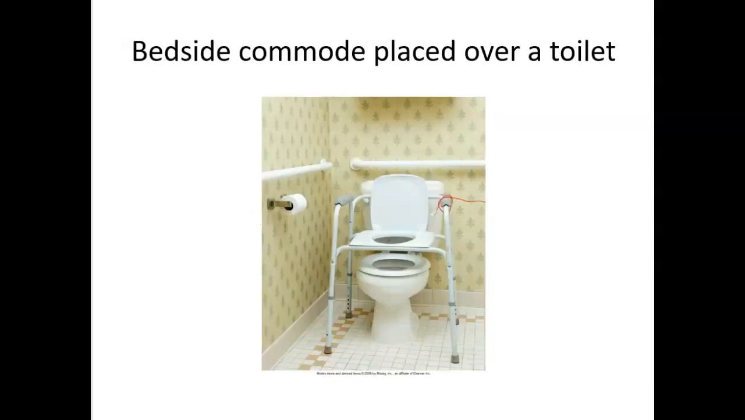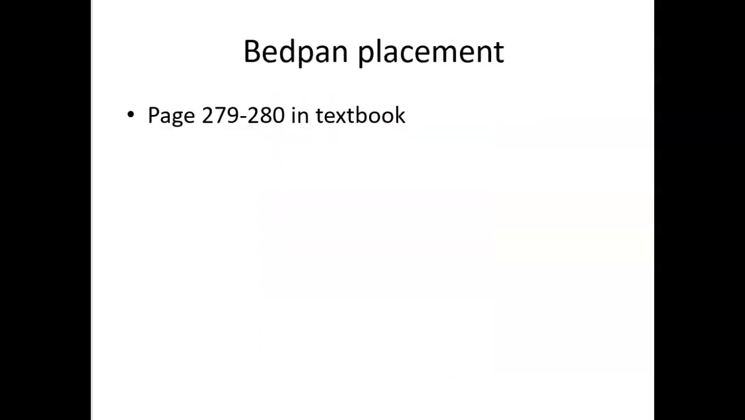This shows you also how a bedside commode could be placed over a toilet and it can act as an elevated toilet seat, which can be very helpful for someone who has knee or hip issues where they're not able to bend down quite as much to sit on a low toilet seat.